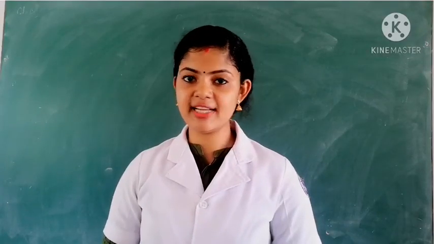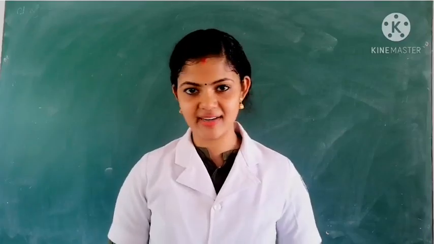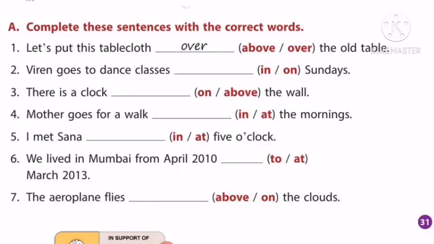Children, now let us discuss the textual exercise, page number 31. A. Complete these sentences with the correct words. The first one has been done for you: Let's put this tablecloth over the old table. Second one: Wyden goes to dance classes dash Sundays. Here Sunday is a day. Which preposition do we use just before the days? Yes, it is on Sundays. Then the sentence will be: Wyden goes to dance classes on Sundays.